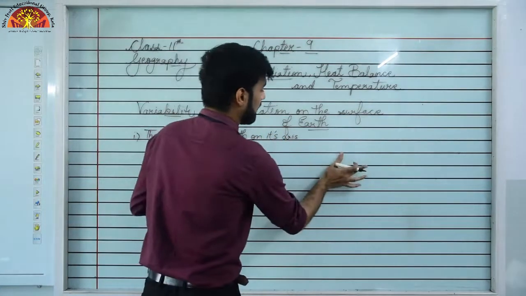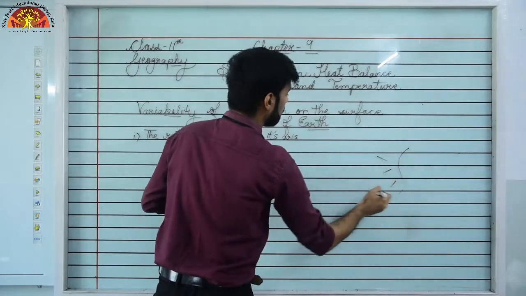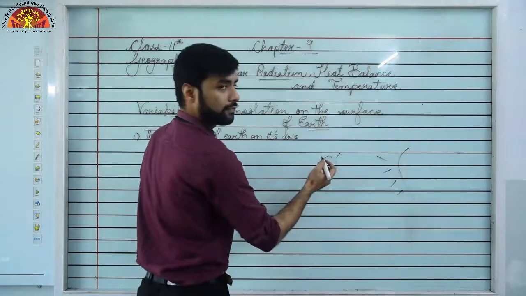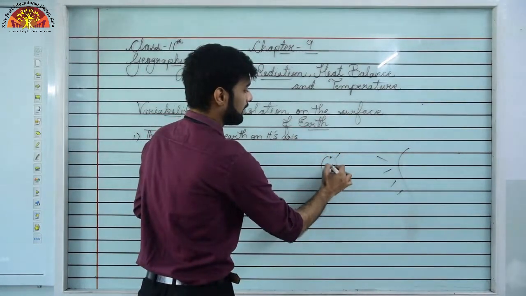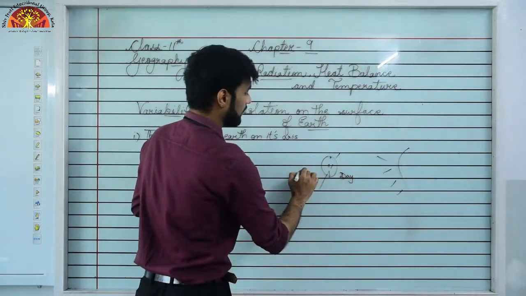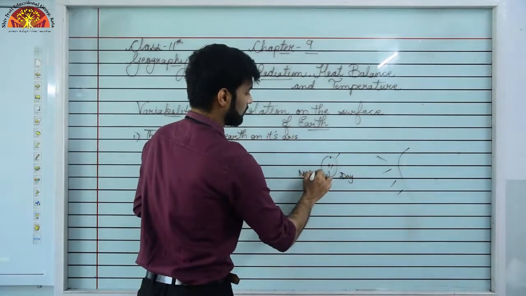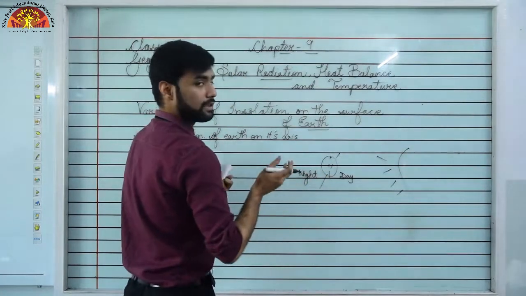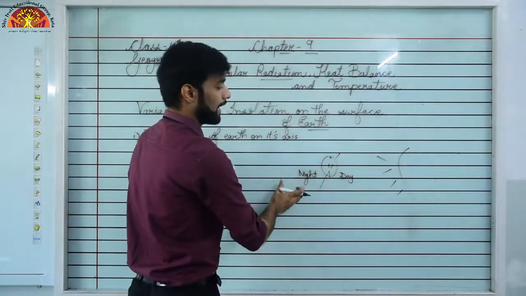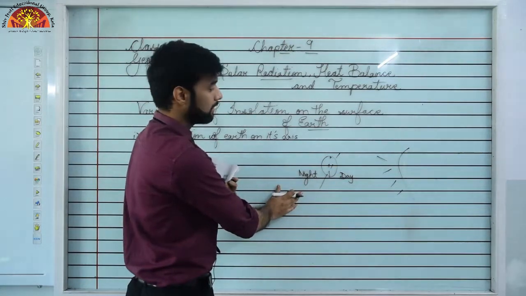We all know that our Earth rotates on its axis, right? That means there is one part of Earth which is always covered in daylight and one part which is covered in night. So it is very easy to understand that during daytime we will receive more energy, more heat. During night time we won't feel any heat or energy from the sun, correct?